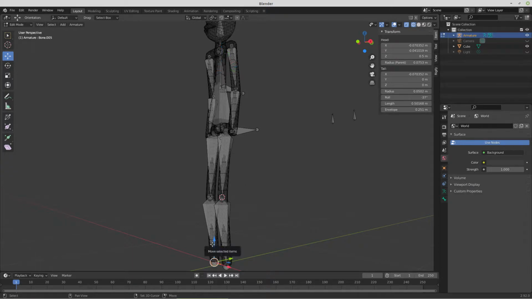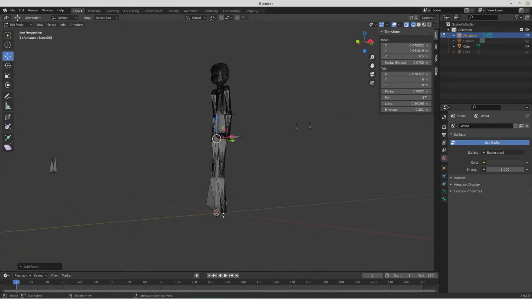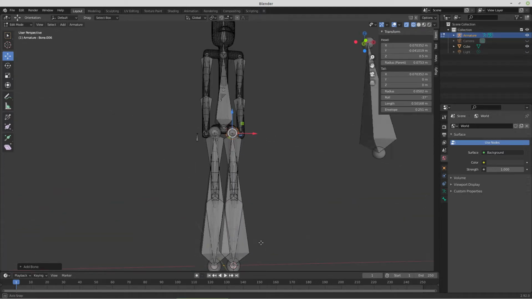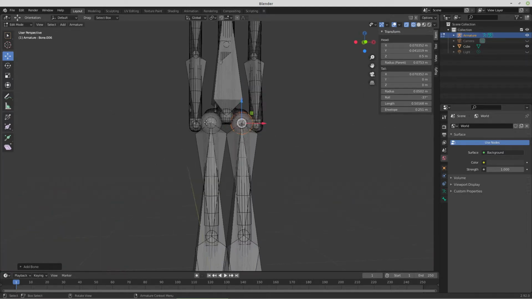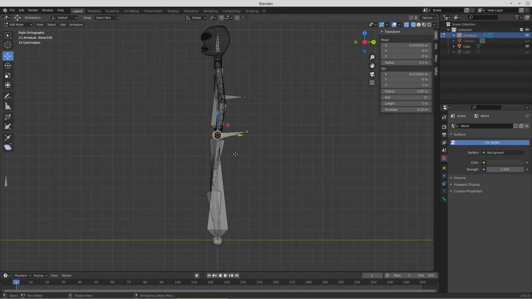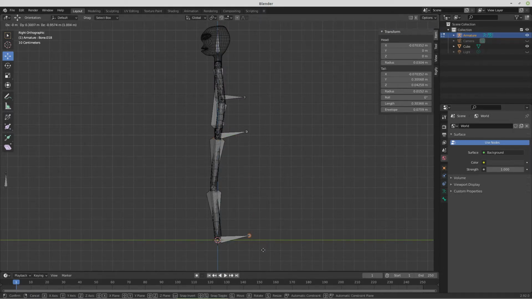Control Z, Shift S, cursor to selected, Shift A to add a bone. Shift S, cursor to selected, Shift A to add a bone. Those will be our two bones for IK grabs on the legs. So we'll grab the top pivot of those, grab, and just put them somewhere convenient to grab.